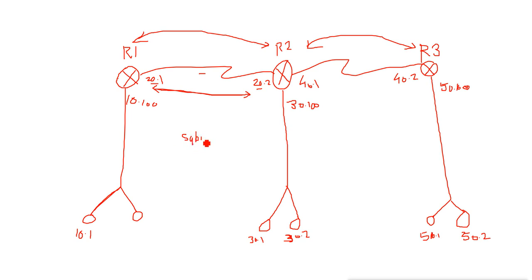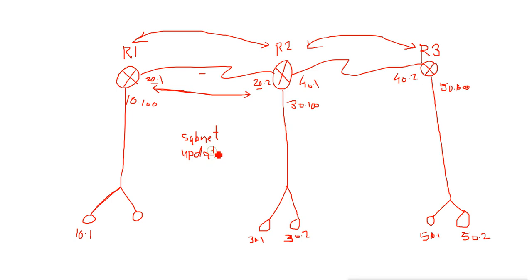So first, router 1 will see whether router 2 is connected to it in the same network or not. If you have 20.1 here and 30.1 on this side, then they will not create any neighborship. The second criteria they will see is to have the same update timer. Update timer means they have a periodic update timer.